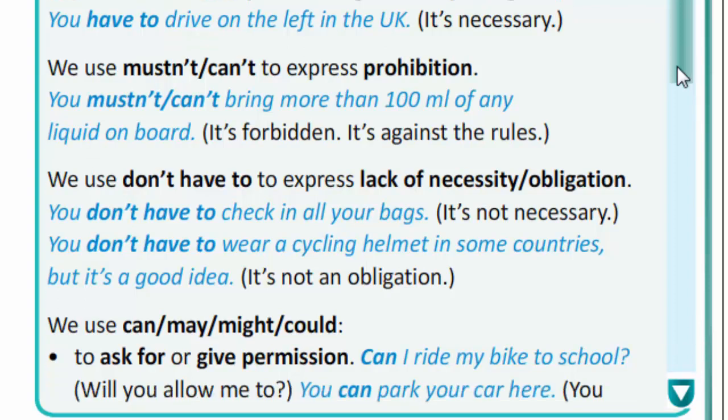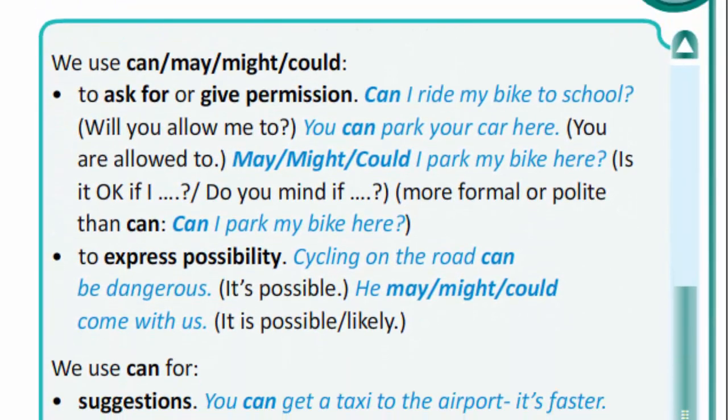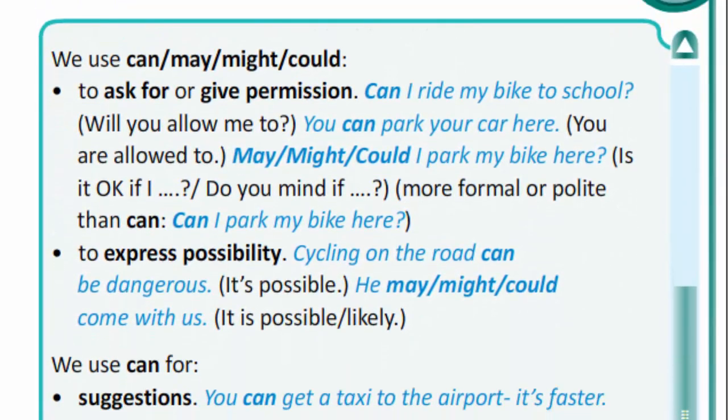It's not an obligation. We use can, may, might, could to ask for or give permission. Can I ride my bike to school? You can park your car here. May, might, could I park my bike here? Can I park my bike here? To express possibility: cycling on the road can be dangerous. It's possible. He can, might, could come with us.